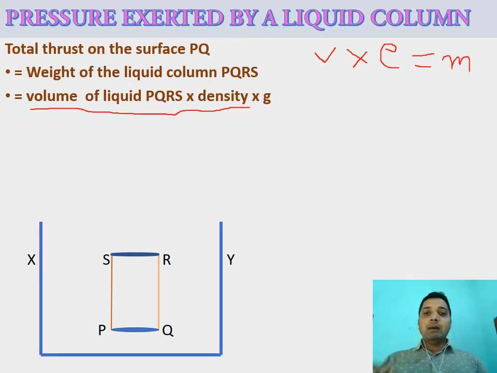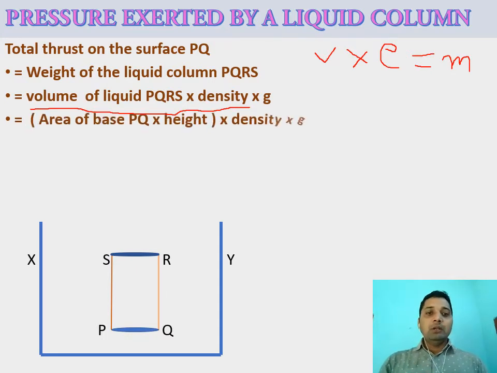So weight equals mass into acceleration due to gravity, and V into rho, or volume into density, equals mass. So that is volume into density into acceleration due to gravity.